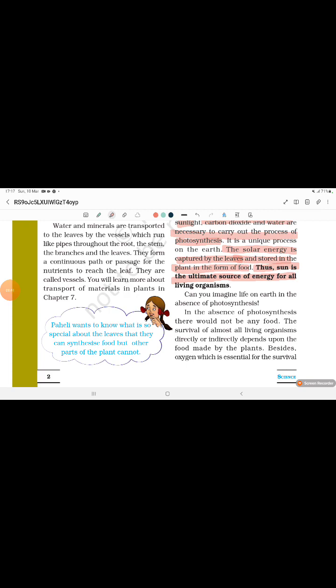The food that is created is stored in the fruit. If food is not created, no life will be there. In the absence of photosynthesis, there would not be any food. Survival of almost all living organisms directly or indirectly depends upon food made by the plants.